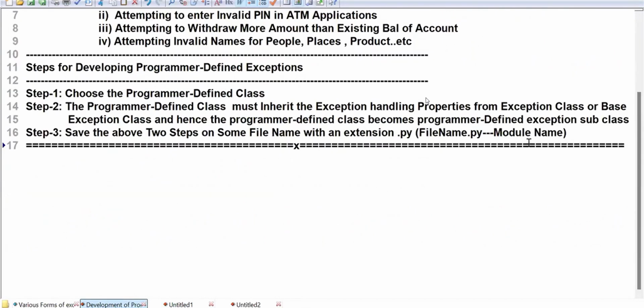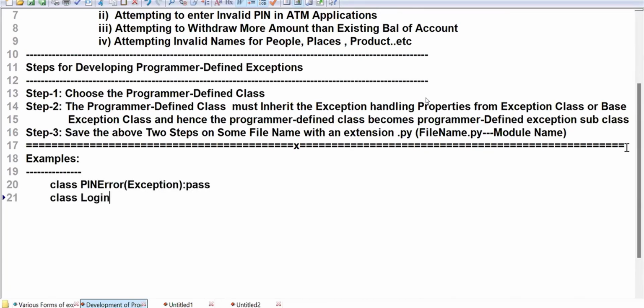If you take an example, here I'm writing class PinError of Exception, and say pass. Again, I will take class LoginError of BaseException, for example, and again I'll say pass. Like that, I'm just writing it.